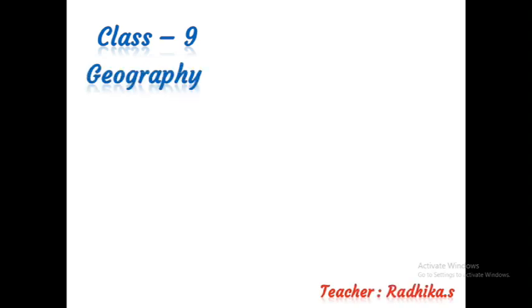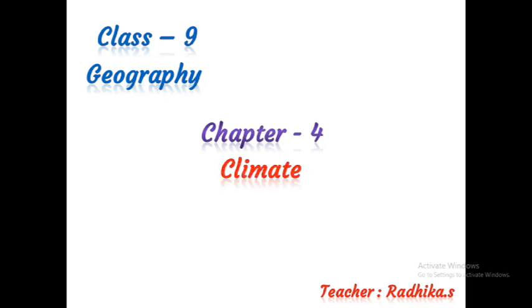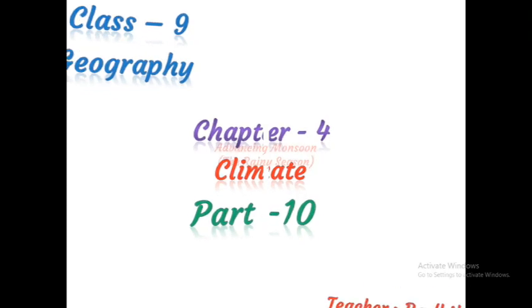Children, we were studying geography chapter 4, climate. Today you have part 10. Today's topic is the advancing monsoon, or the rainy season.